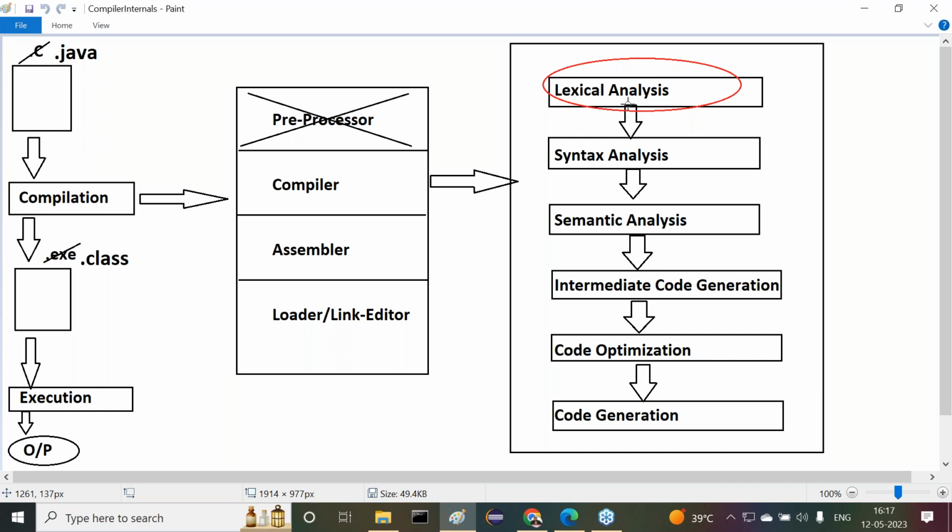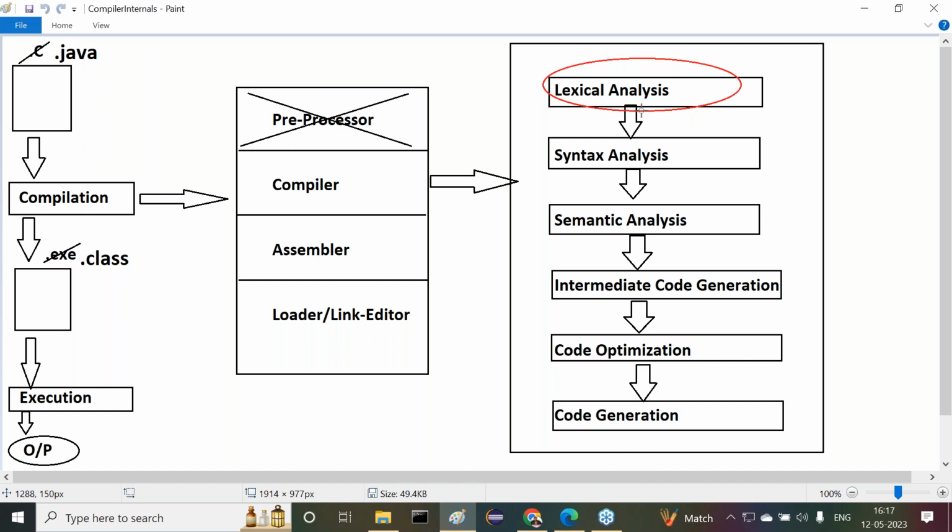Each and every piece is called a token. Like this, a number of tokens are generated. This process is called tokenization.